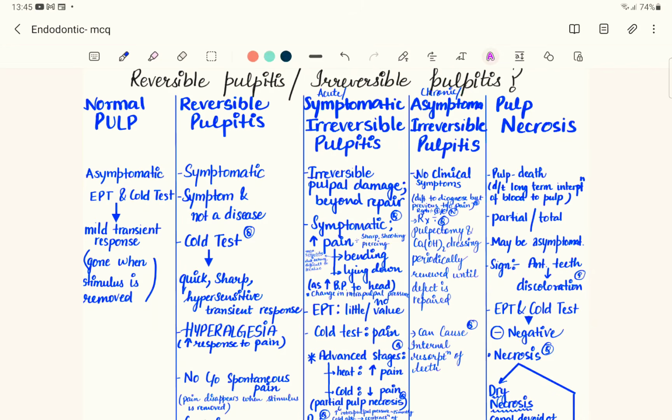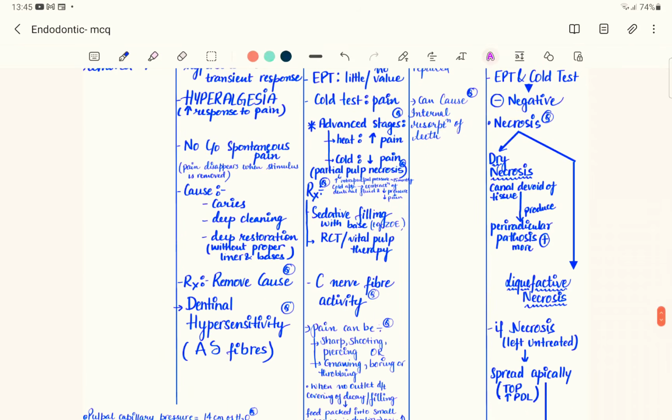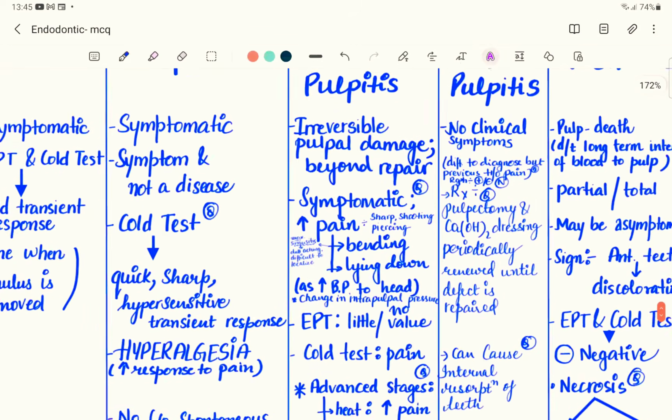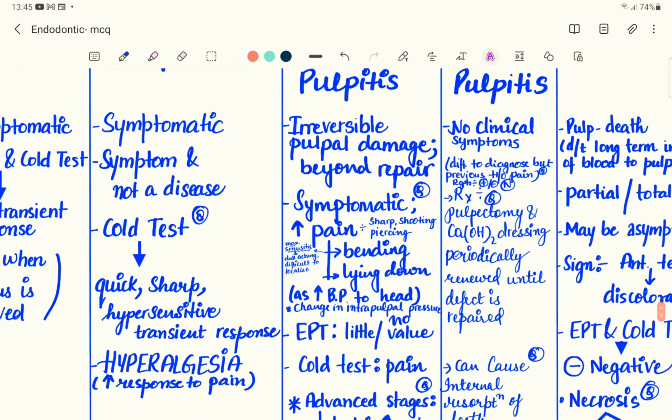That means before coming to the clinic, the patient will be having a pain while bending down the head or lying down on the bed. So usually these people present with a pain at night. So these people will have either the sharp shooting pain or gnawing, boring, throbbing type of pain. So these patients will complain that they have pain during the night times, especially, or lying down or bending over intensifies the pain.